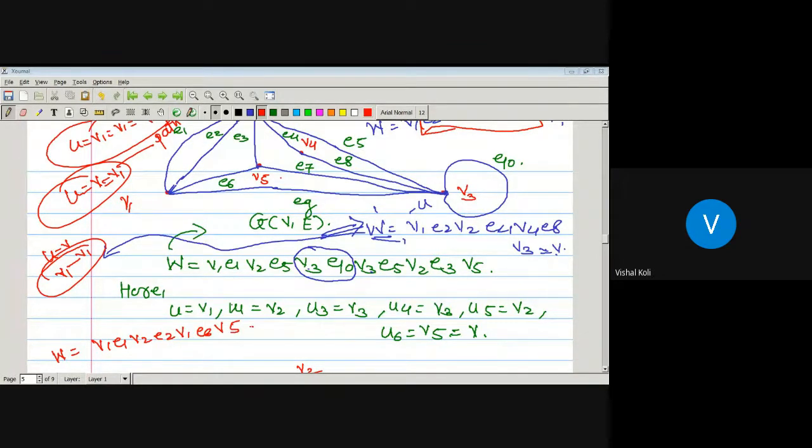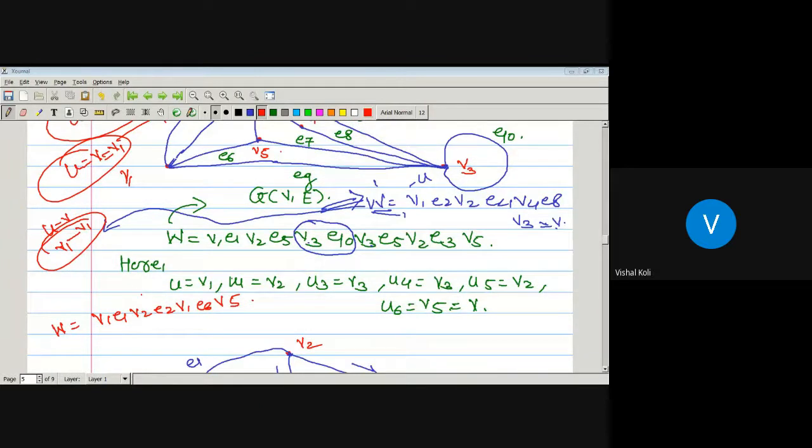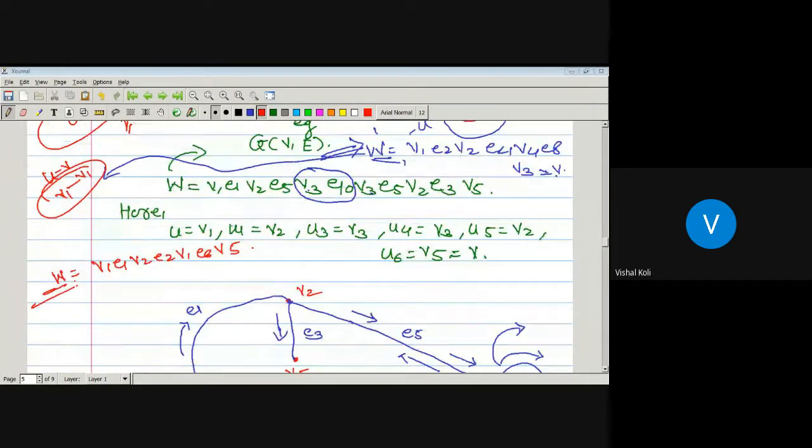Now tell me what is the UV path for this corresponding walk? Yes, what is the UV path?